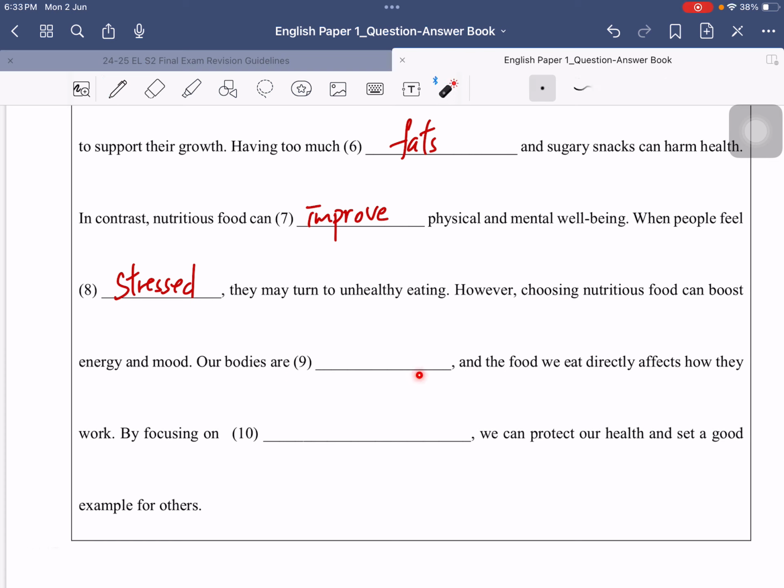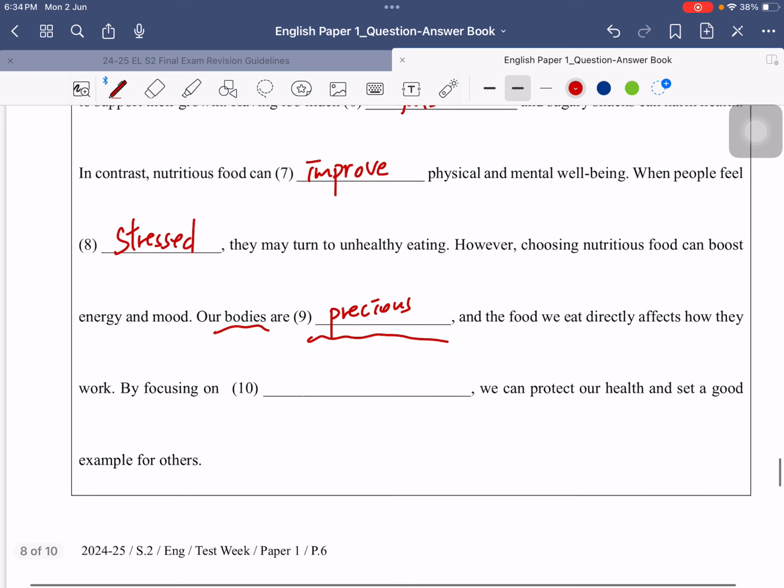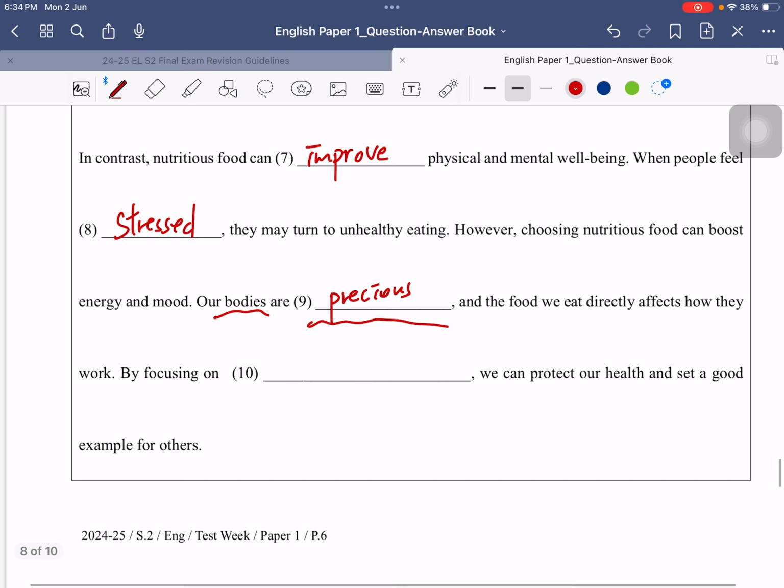Our bodies are blank, and the food we eat directly affects how they work. So our bodies are blank. You can predict that we should put a positive adjective here to describe our bodies, right? So it should be something like our bodies are important. Our bodies are precious. And the food we eat directly affects how they work. Let's move on to the last question.